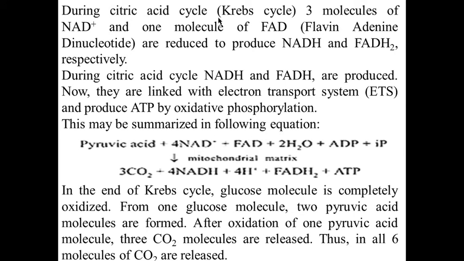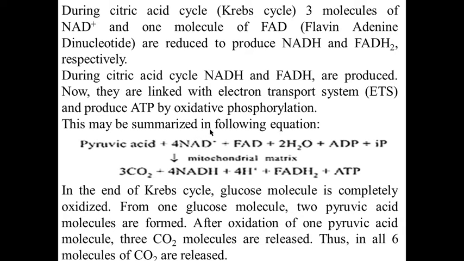During the citric acid cycle, 3 molecules of NAD and 1 molecule of FAD are reduced to produce NADH2 and FADH2 respectively. Now they are linked with the electron transport system and produce ATP by oxidative phosphorylation.